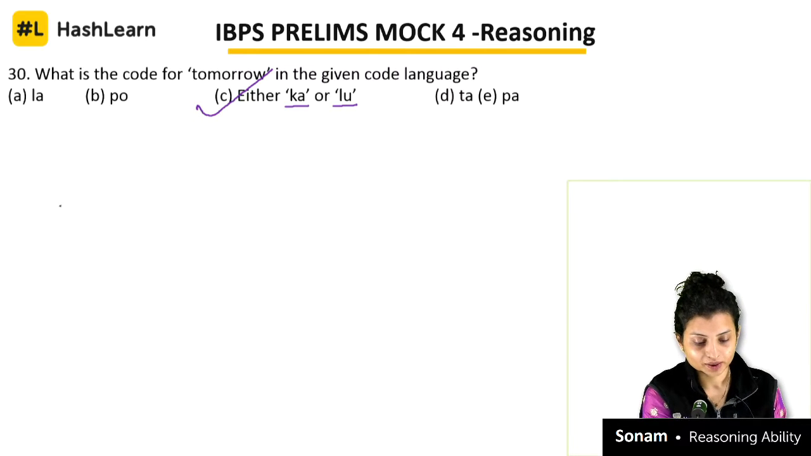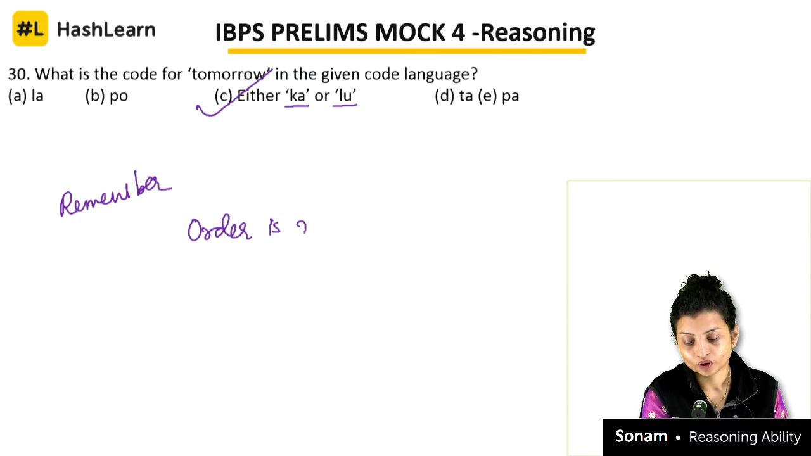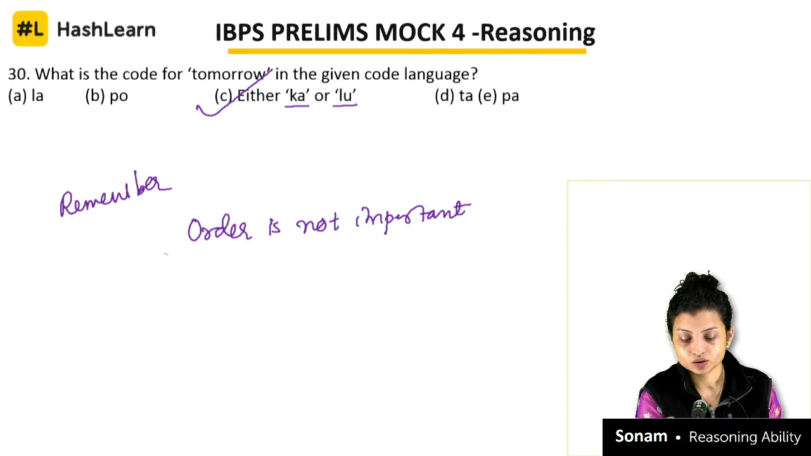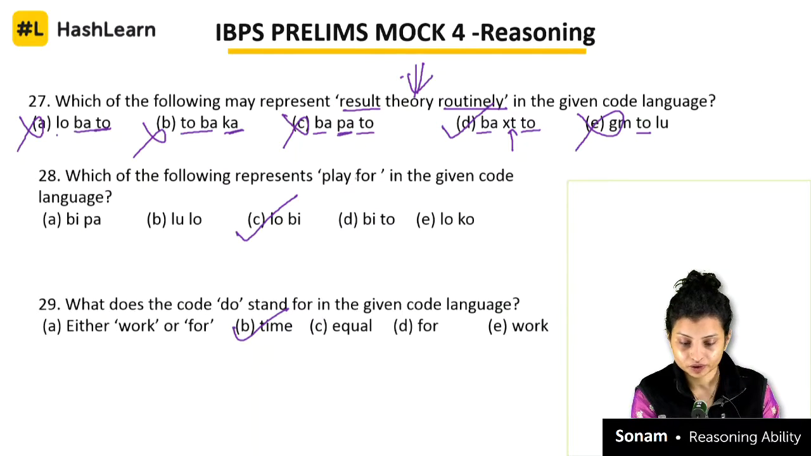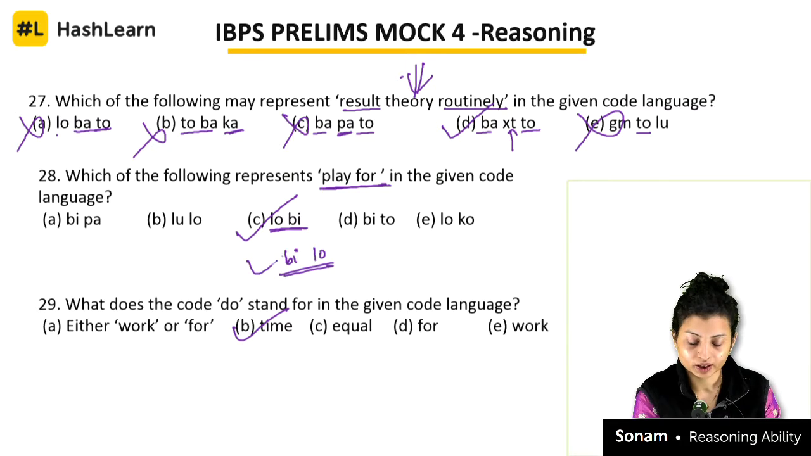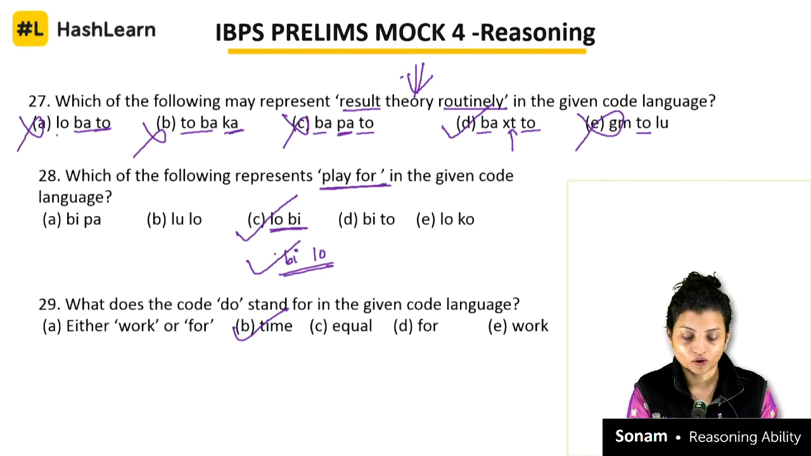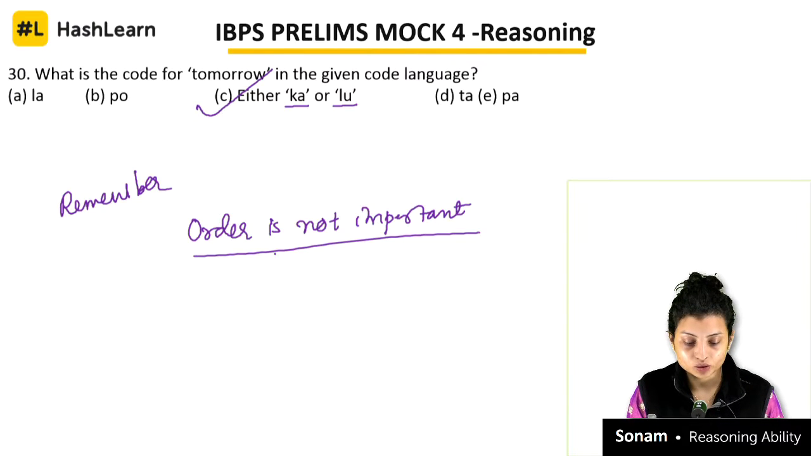Okay, one thing you should remember in such type of question is that order is not important. In which order they have written is not at all important. The code should be there in the statement. So if something is like this, let's say the question which we have seen here, play for, correct? So why our answer was LOBI. It can be BILO also. This is also the correct answer. So the order is not at all important. Okay, let's move to the next question.